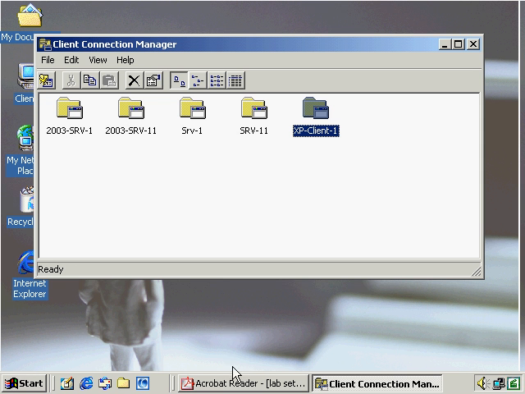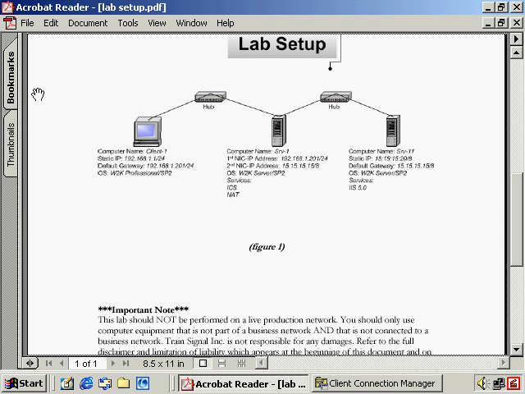Once again, we're going to connect. Before, we went through the Windows 2003 router to the XP machine; we're going to go one step further. It's actually connected to the same hub, and we're going to connect to the Windows 2003 SRV1. If you didn't realize already, this is pretty much how this network is set up. It's to mirror this network we have up here. So we have an XP Client 1, a Windows 2003 SRV1, and a Windows 2003 SRV11. Each of these systems is connected through a hub, just like you see up here, with this machine acting as the router between the two different networks. So that's what we're going to do now.